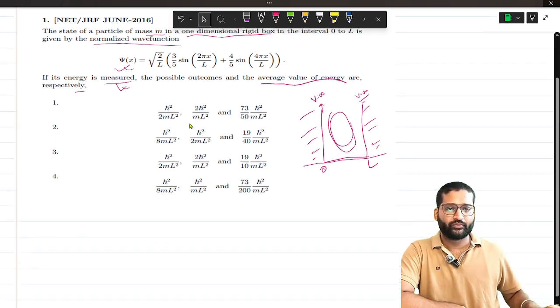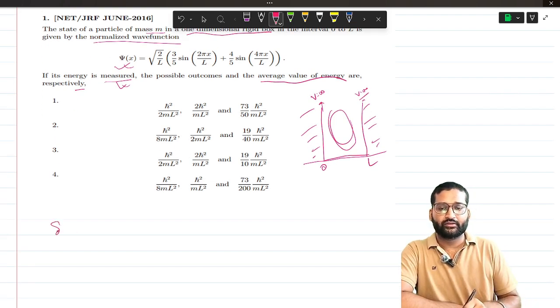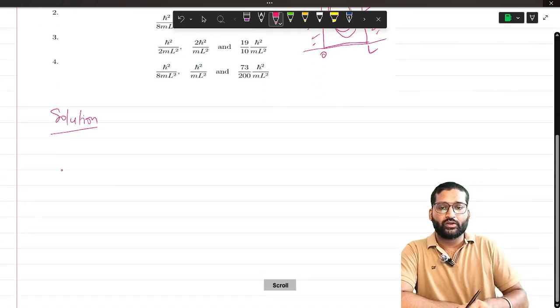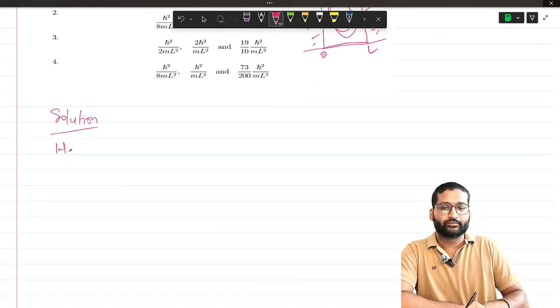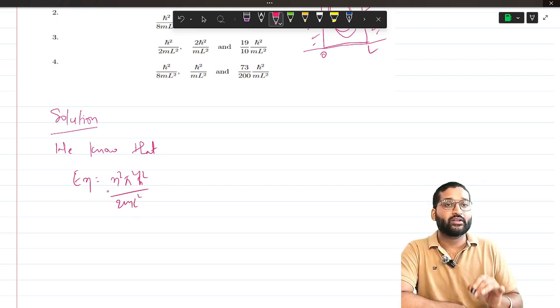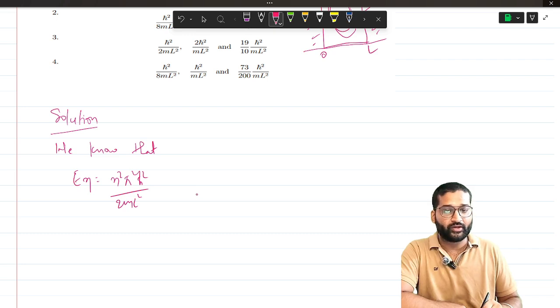So we know that for eigenstate n, the eigenenergy En is n square pi square h cut square by twice m L square, which is the eigenenergy of a particle in a one-dimensional infinite box.